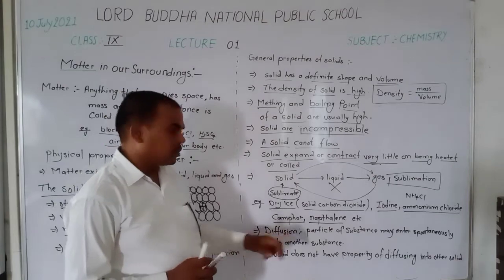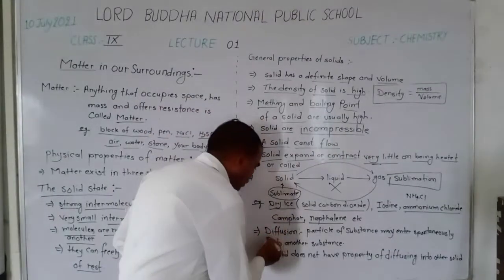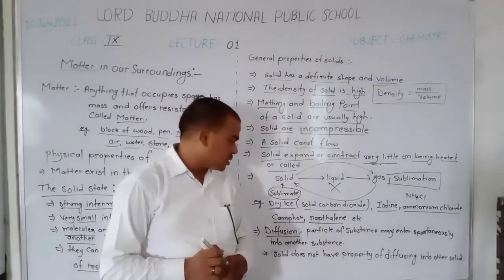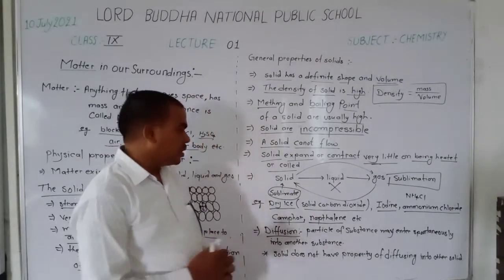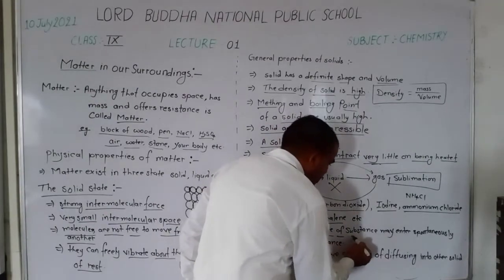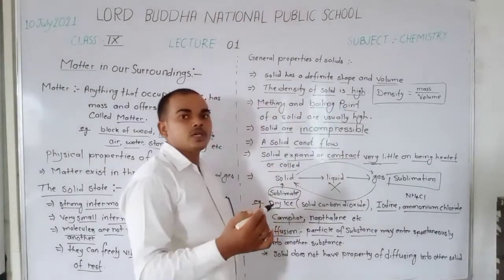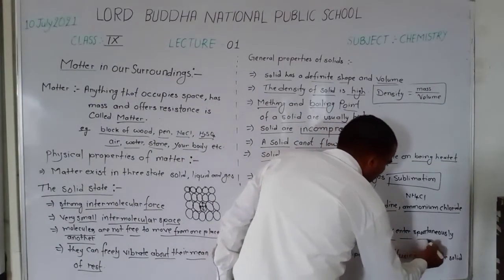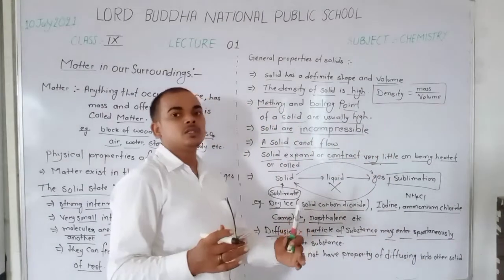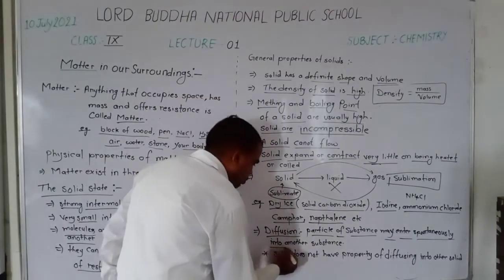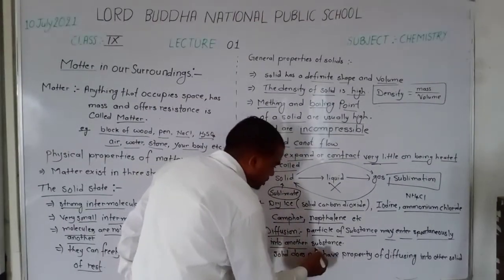Now, diffusion. What is diffusion? Diffusion is a process in which the particles of a substance may enter spontaneously, spontaneously means by themselves, into one another substance.